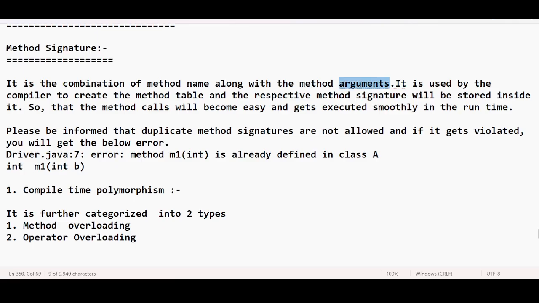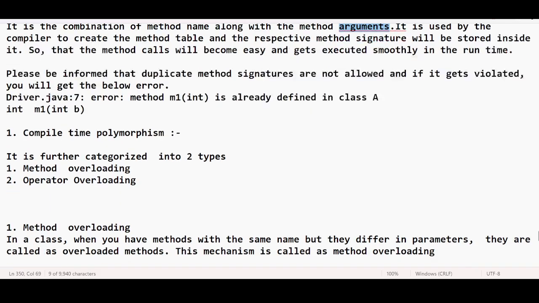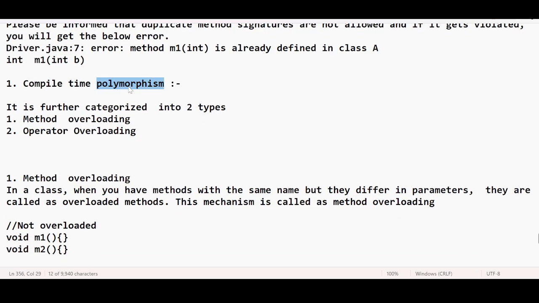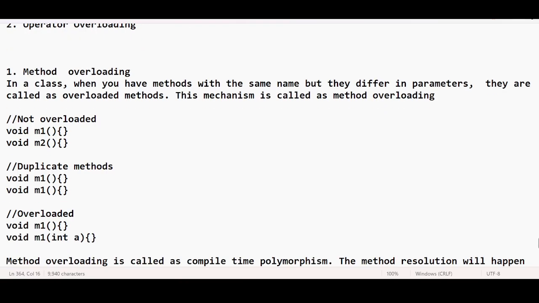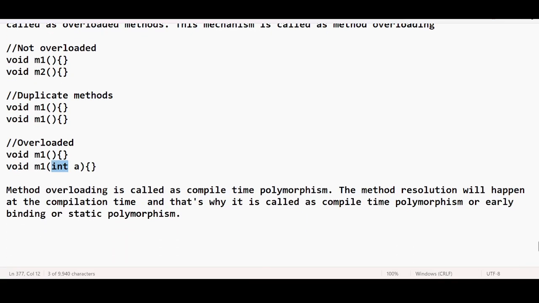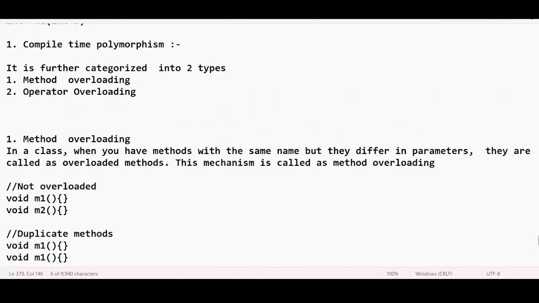But why have we discussed the method signature? To understand compile time polymorphism, which is again categorized into two types: method overloading and operator overloading. What is method overloading? When methods have the same name but differ in arguments, they are called overloaded methods. It is called compile time polymorphism because the resolution happens at compile time. The compiler will decide which method will be executed. That's why it is called compile time polymorphism.